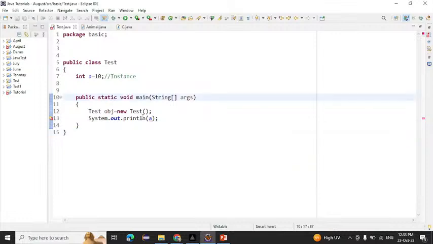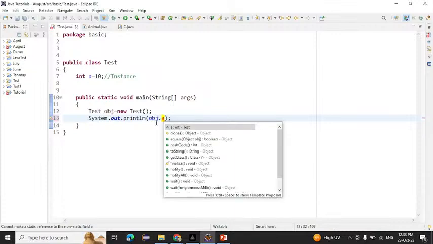Okay. Suppose I want to call this one, we can call it with the help of object dot a, and if I run this one now, it will be called. Or another way is that we have to make this variable static. We can call it either with the help of the object, or we make this variable static.